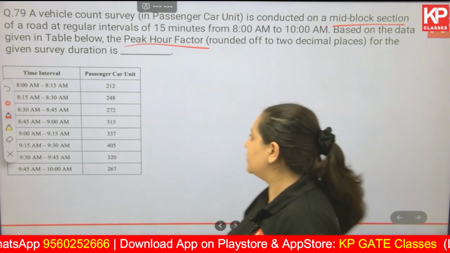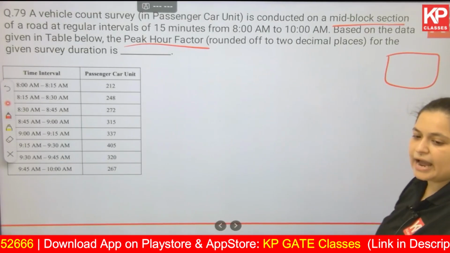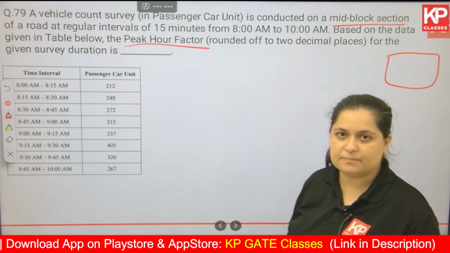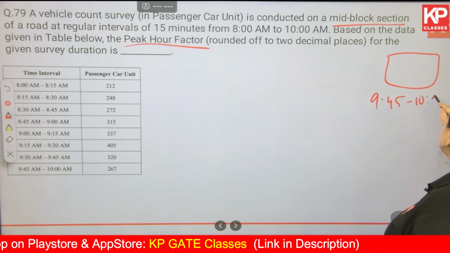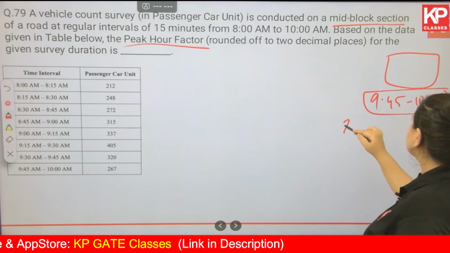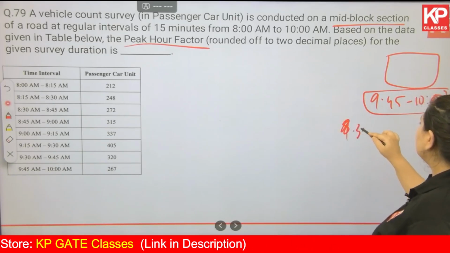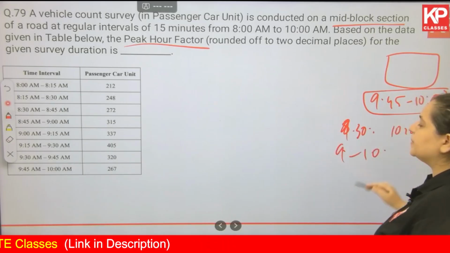For example, let's say there are offices over here and the entry time is 10 o'clock. So between 9:45 to 10 o'clock, we are going to see the maximum traffic over here. But we say, for example, 9:30 to 10:30, or 9 to 10 is the peak hour.